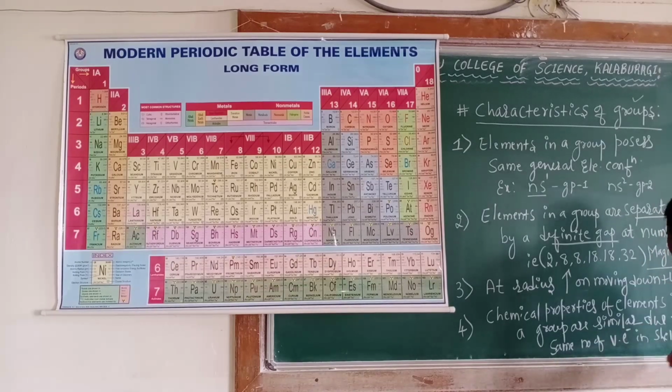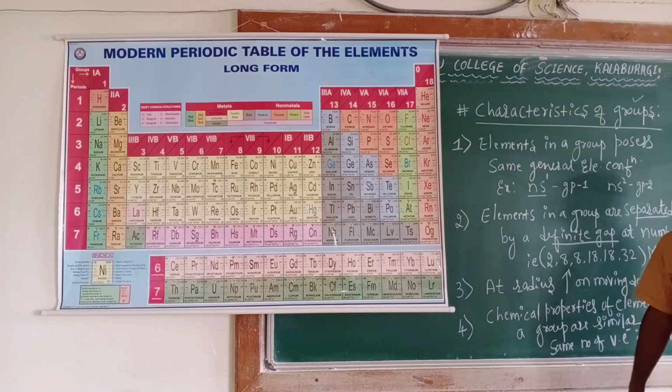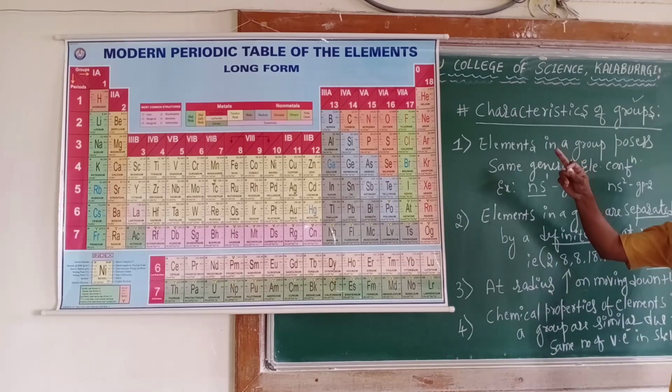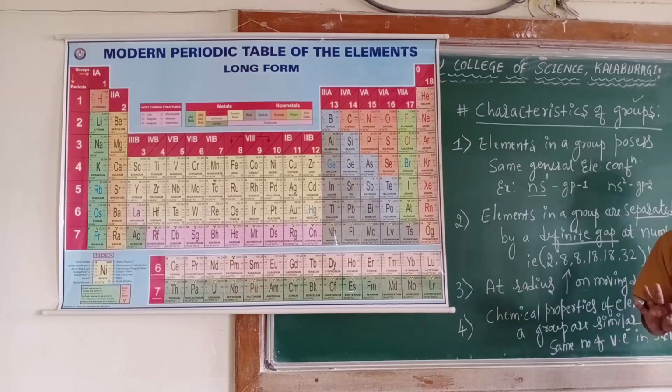Due to the same number of valence electrons in a shell, the elements belonging to any group are similar in